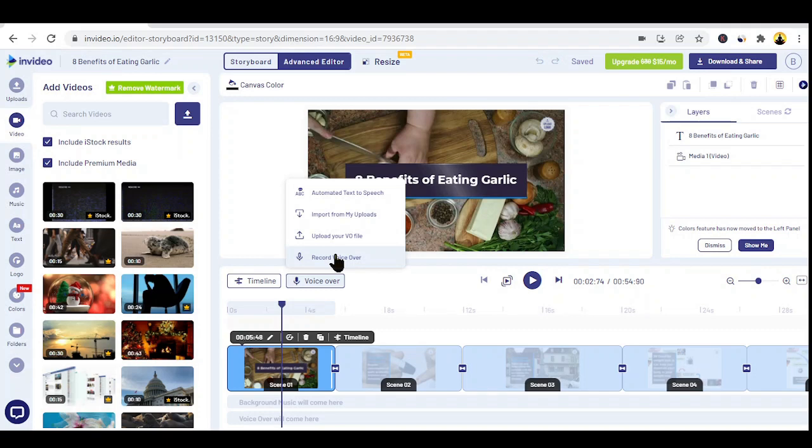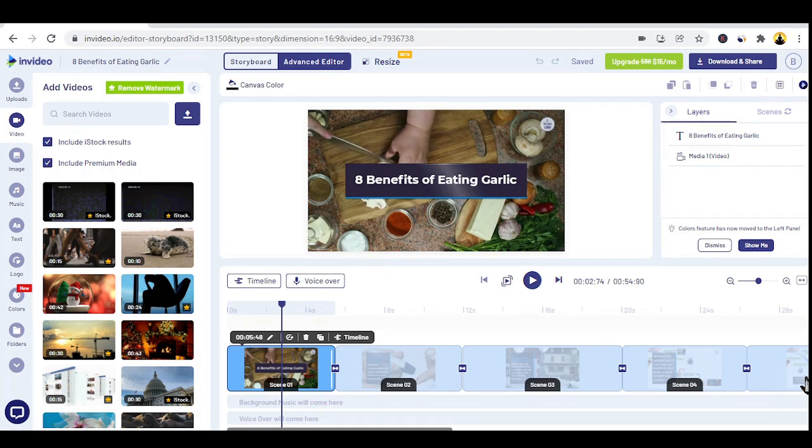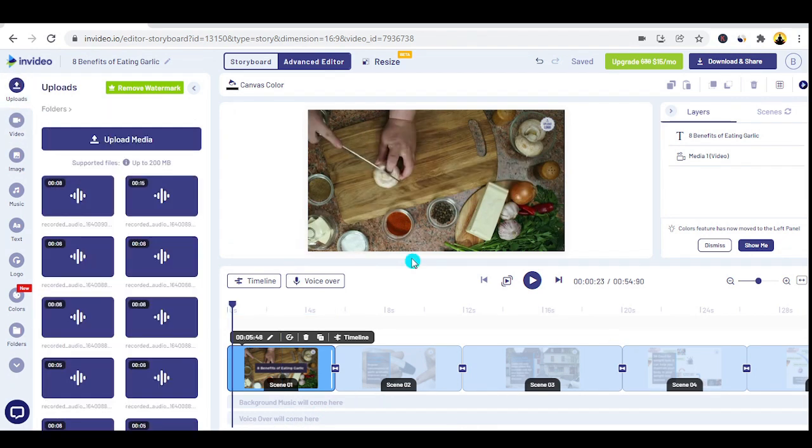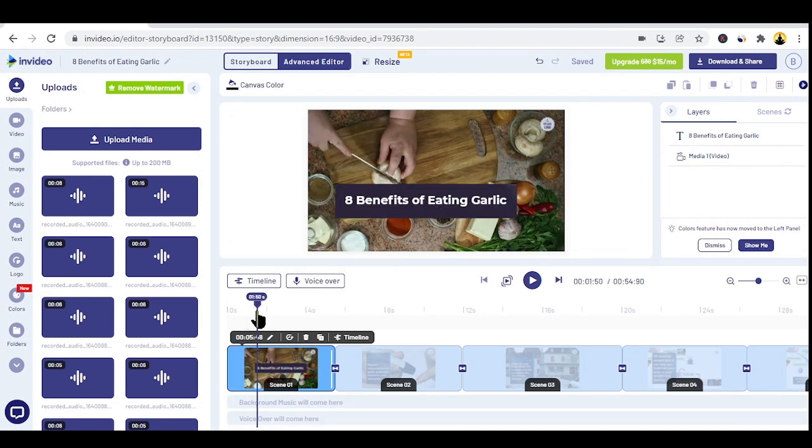Again, if you don't want to pay, obviously the best option is to record a voiceover, or just leave it with the music that's added automatically by InVideo here. To record your own voiceover, you simply need to read the text that's here. Okay, you just read the text that's here, and then it's done. So it's pretty simple. Depends on what you want to do, guys.